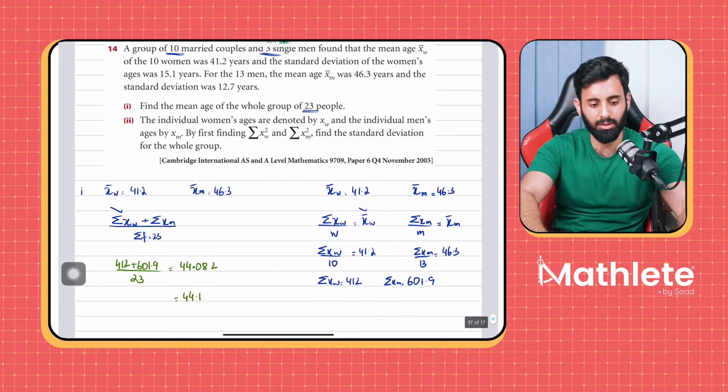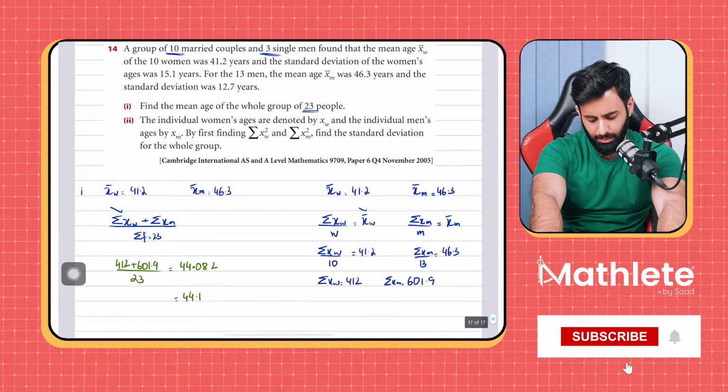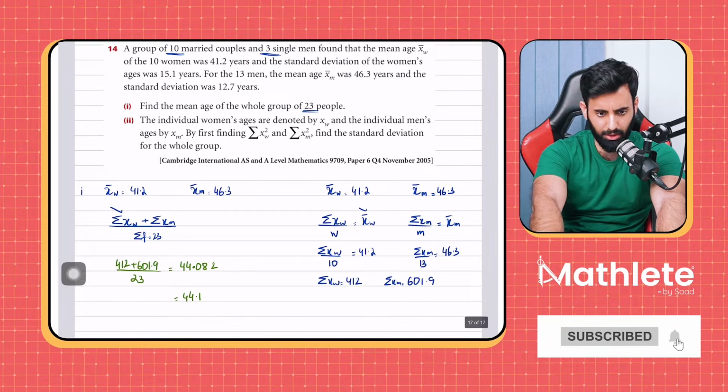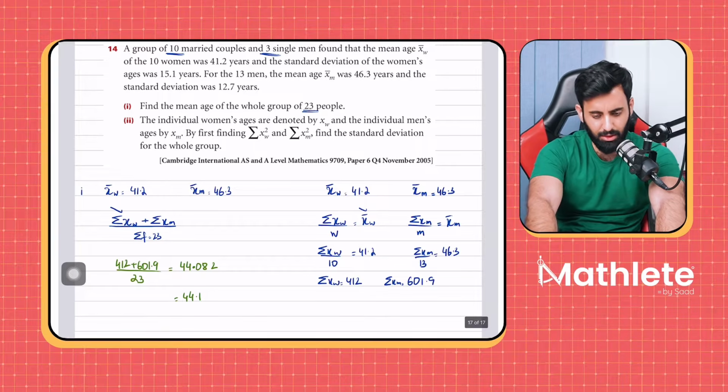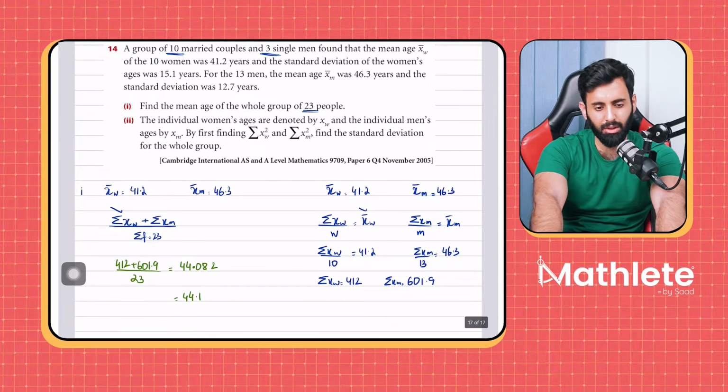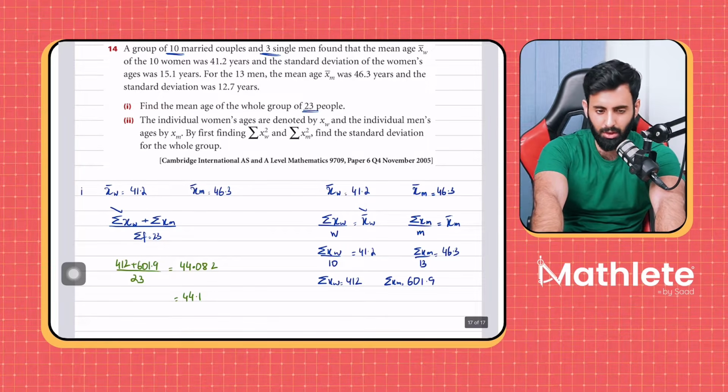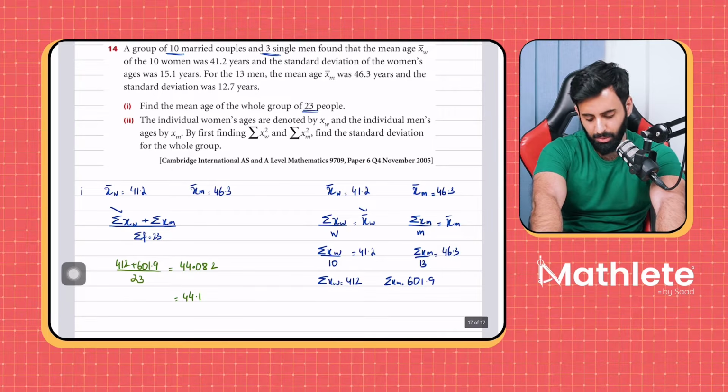Now, take a good look at this question. Let me know if there's anything you don't understand, and then we'll move on to the next part. Combined mean is easy. Combined variance and standard deviation is somewhat technical compared to combined mean.